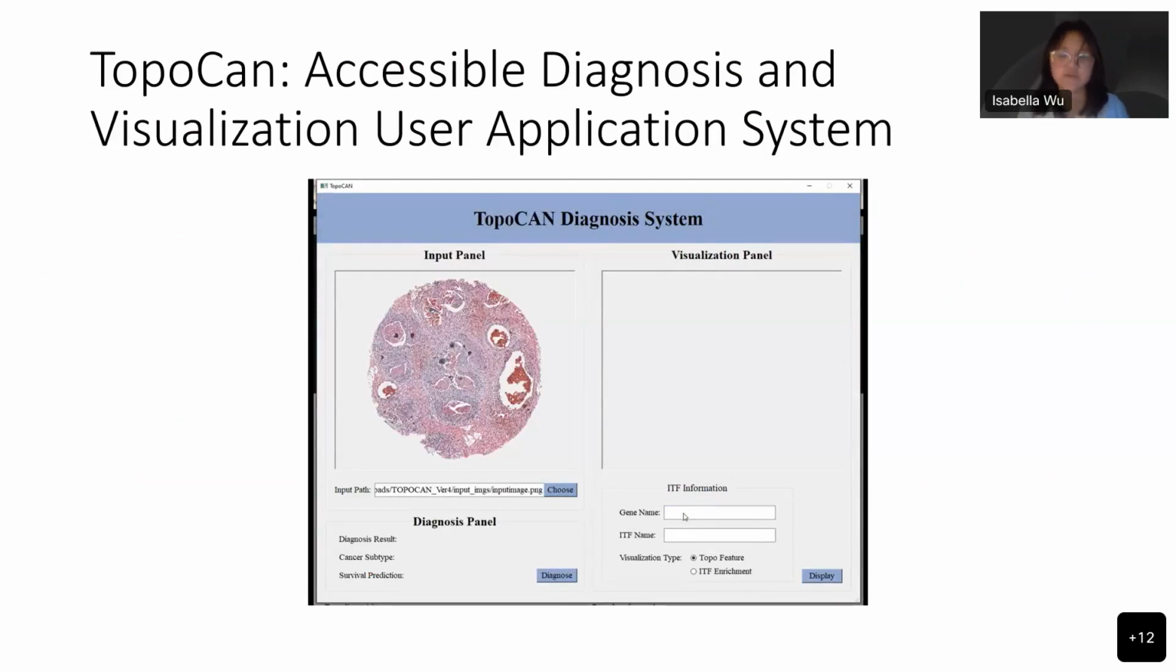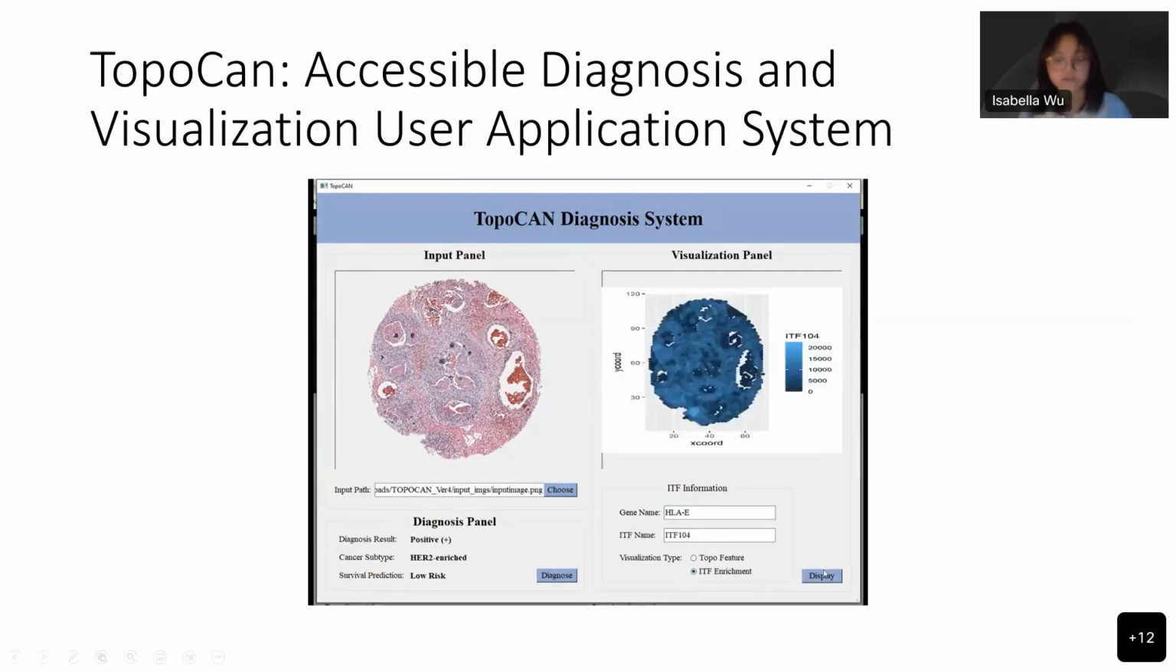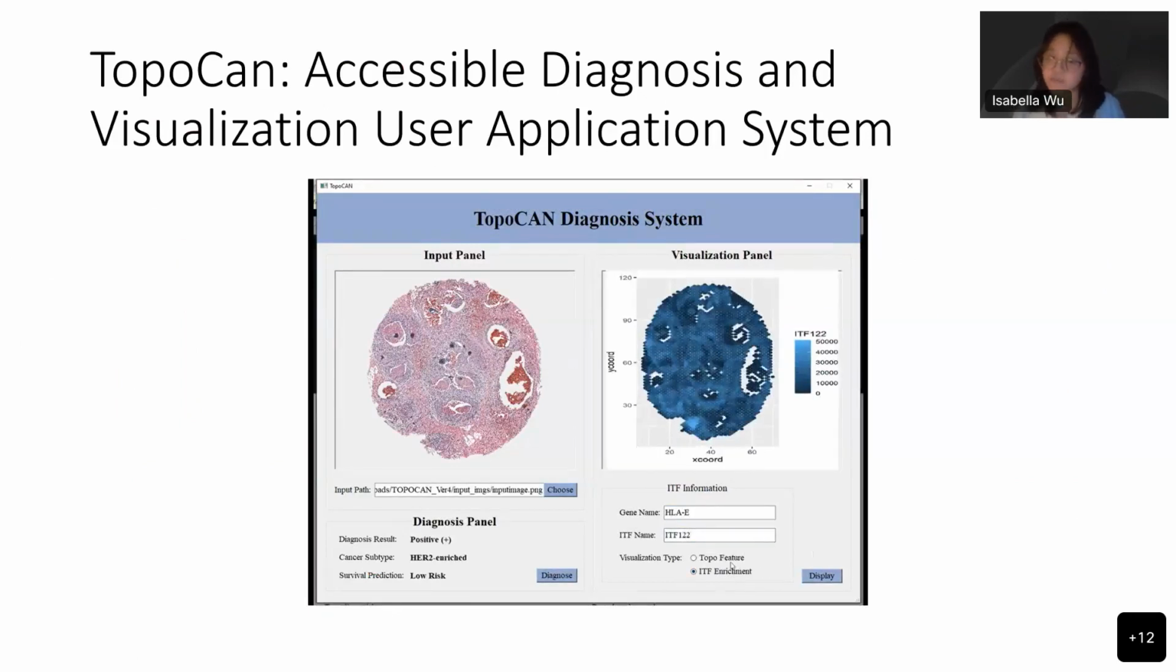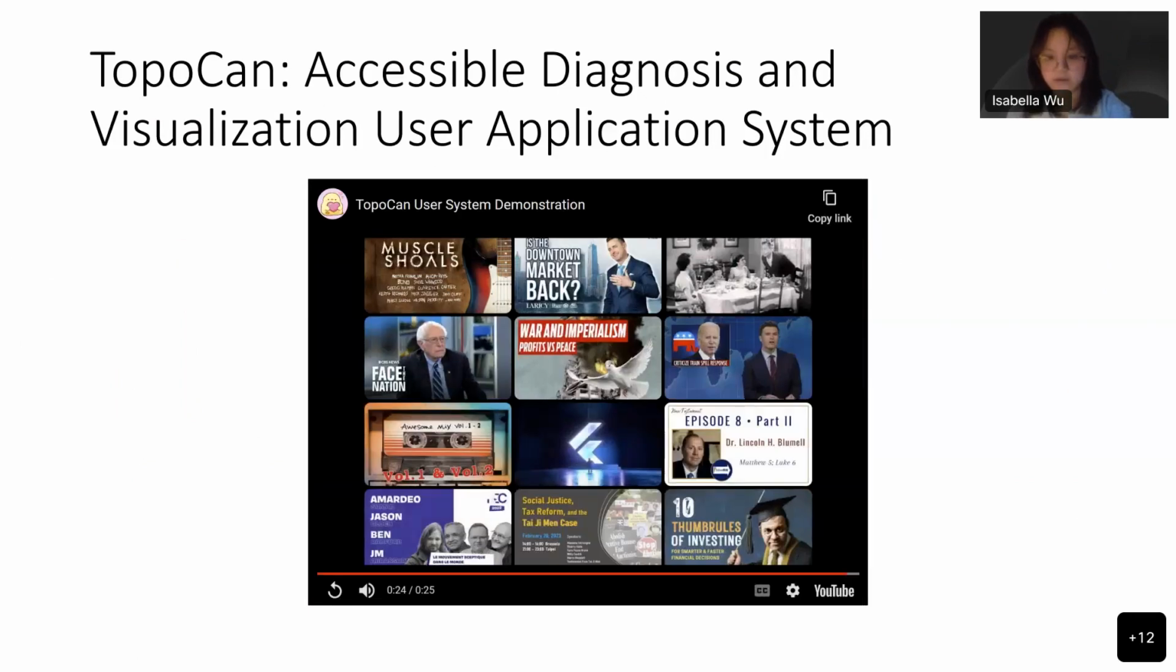As shown, an input feature is first selected. The system then outputs the SCMIL predicted diagnoses. And then in this panel, ITFs of the user's choice can be visualized and their enrichment can be visualized to identify specific spots where the ITFs are highly enriched. This is TOPOCAN.